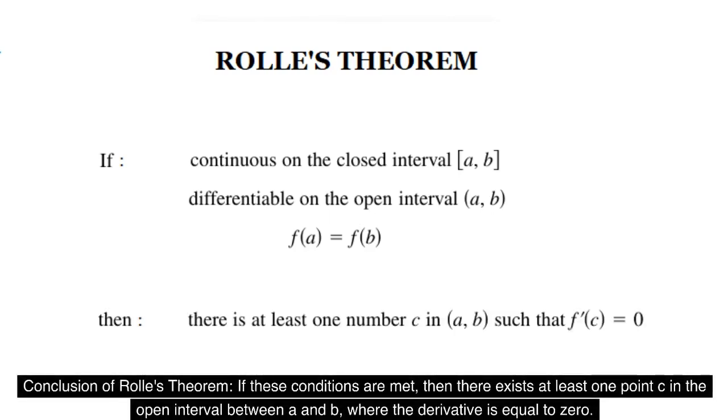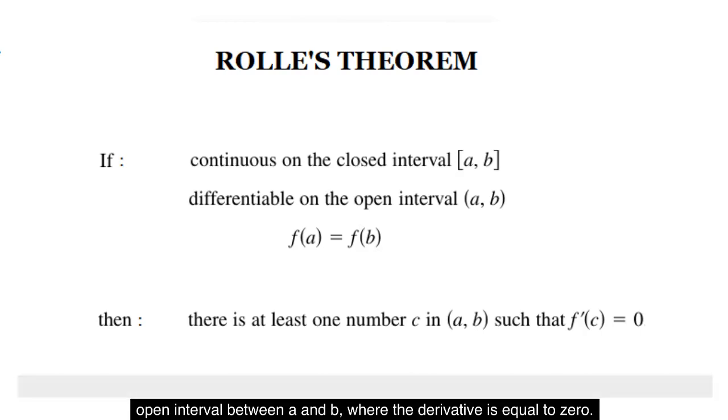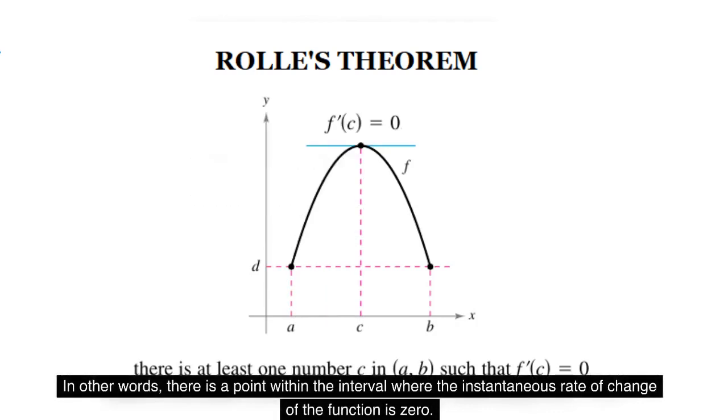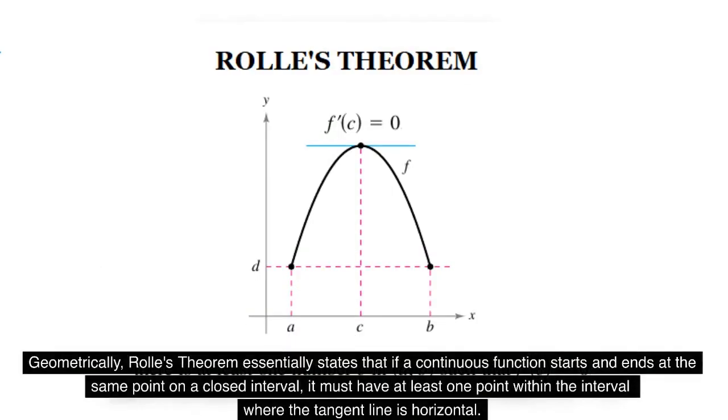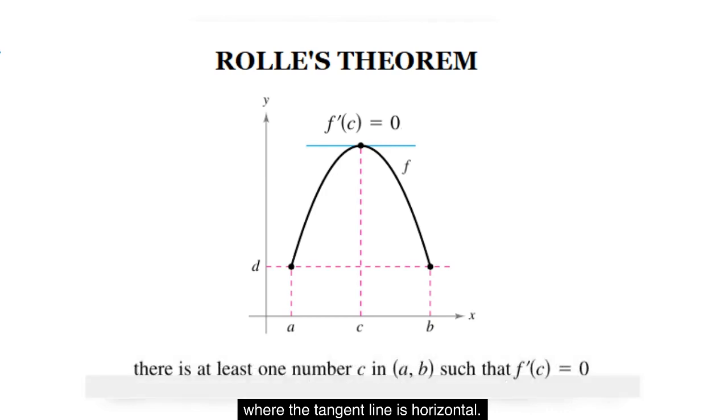Conclusion of Rolle's theorem. If these conditions are met, then there exists at least one point c in the open interval between a and b, where the derivative is equal to 0. In other words, there is a point within the interval where the instantaneous rate of change of the function is 0. Geometrically, Rolle's theorem essentially states that if a continuous function starts and ends at the same point on a closed interval, it must have at least one point within the interval where the tangent line is horizontal.